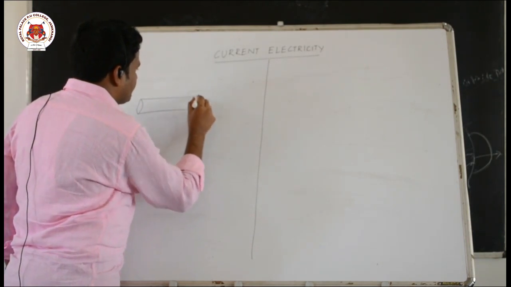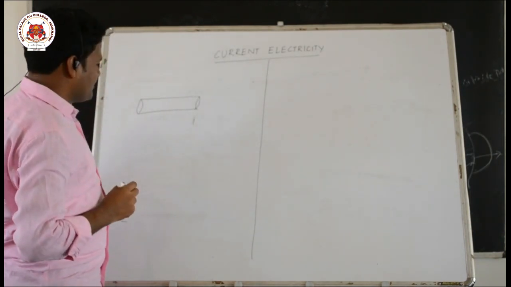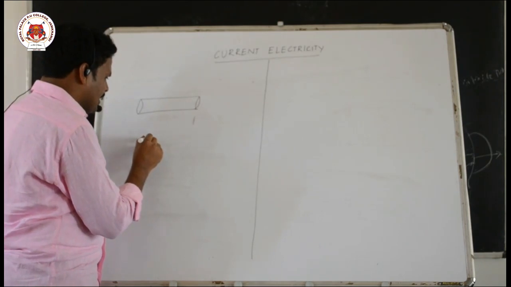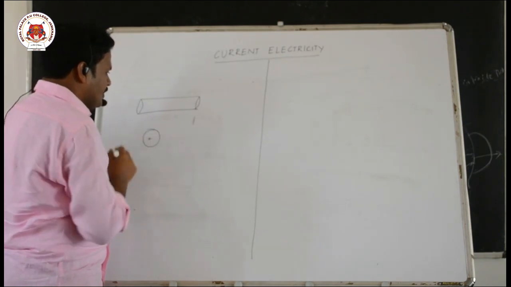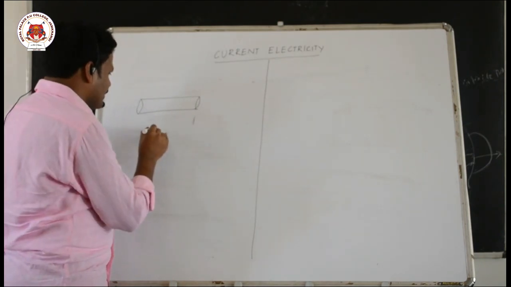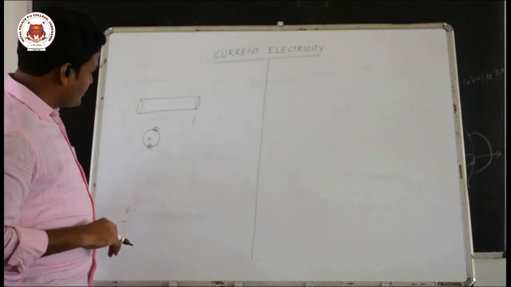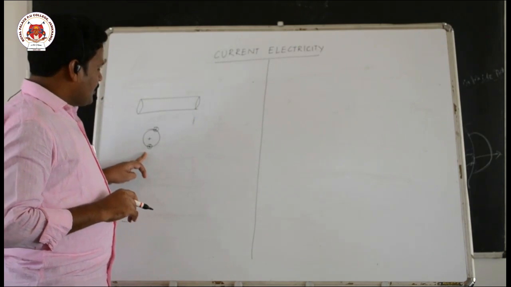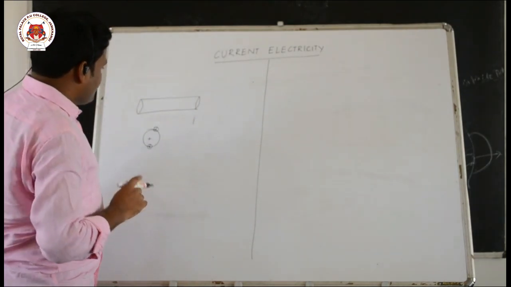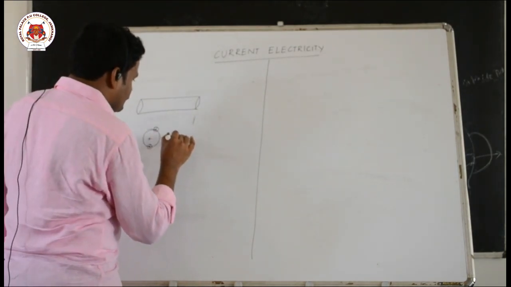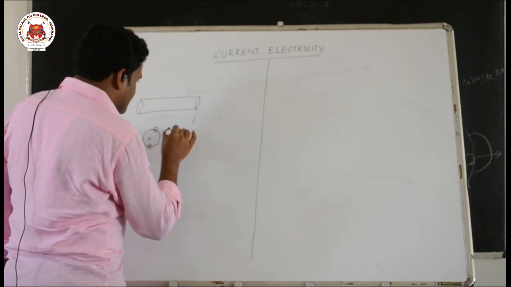It is a solid. It has a large number of atoms. Let us consider one atom. If you take copper, some electrons will be revolving around this nucleus. These are the valence electrons. Now, these valence electrons are confined to this atom only.